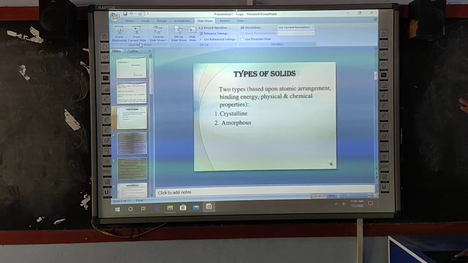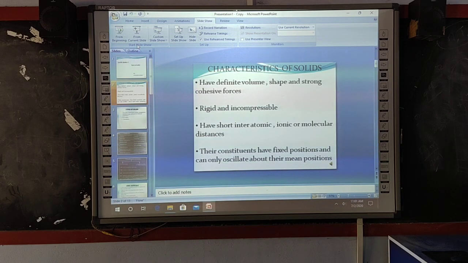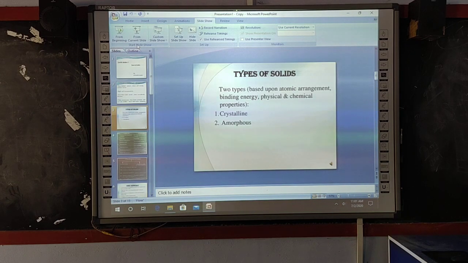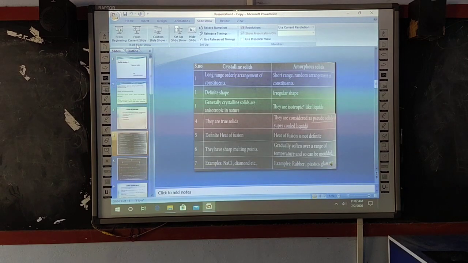Now, let us recap what we have studied about the types of solids. First of all, we studied the characteristics of solids. They have a definite volume and shape. Then we studied crystalline and amorphous solids, the difference between crystalline solids and amorphous solids. Crystalline solids are anisotropic, amorphous solids are isotropic.